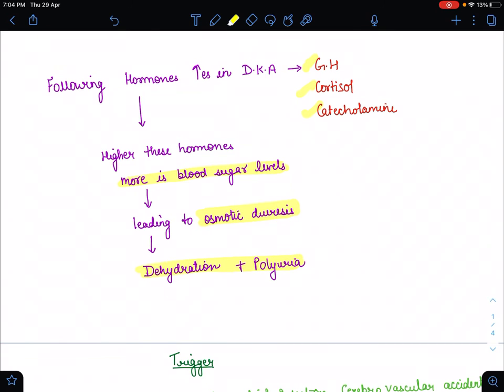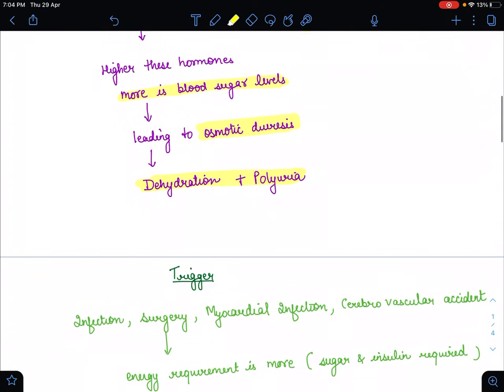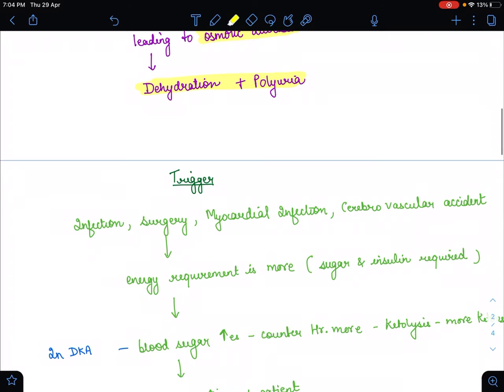Now I am going to tell you what the triggers of DKA are. The triggers of DKA are infection, surgery, MI and cerebrovascular accident. As infection occurs, the body requires an increased amount of sugar and insulin because we need more energy.